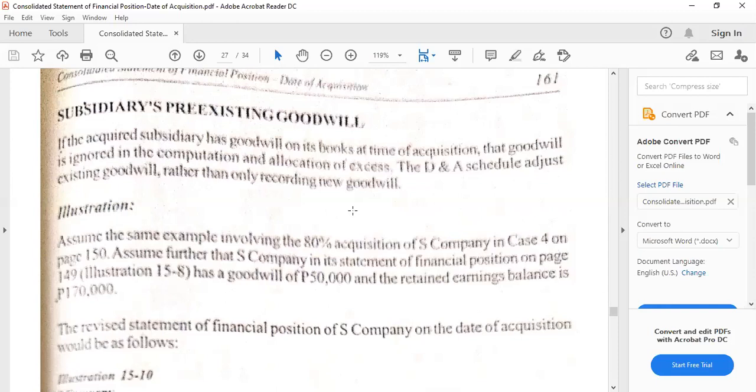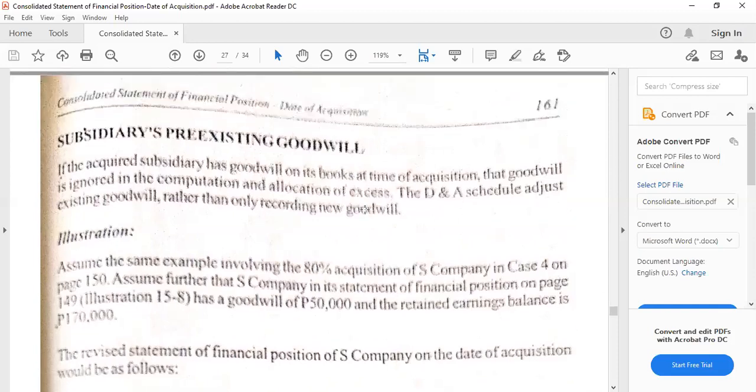For an intangible asset to be separable, it must be that it can be separated, it can be sold, entered into transaction, leased, transferred, bartered, exchanged without affecting the business as a whole. So, or without ending the business. So that's why goodwill is not included in the fair value of the assets, as well as the identifiable net assets computations later on, assets minus liabilities assumed for the purposes of computing the goodwill. All right. So that goodwill is ignored in the computation and allocation of excess.